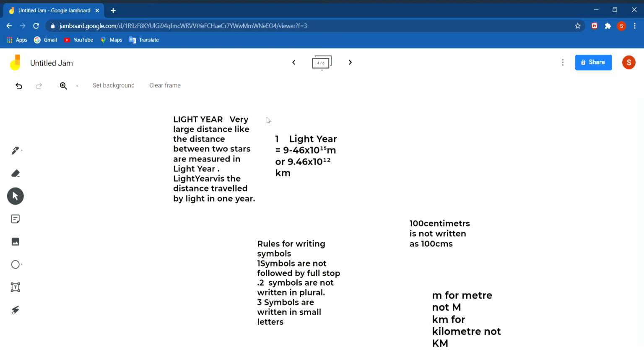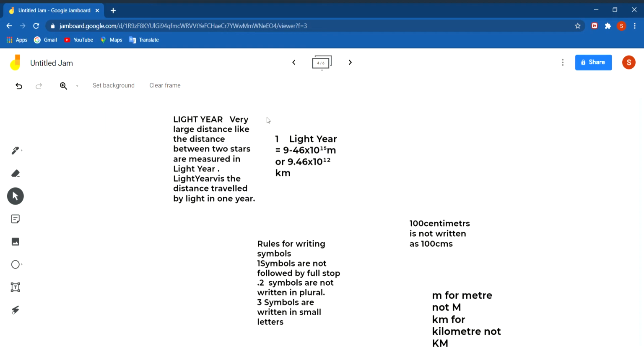So, in 1 second, light travels 3 into 10 to the power 8 meters. So, in 1 year, the distance which light covers, which is equal to 9.46 into 10 to the power 15 meters, or 9.46 into 10 to the power 12 kilometers, is called a light year. It means the distance traveled by light in 1 year.